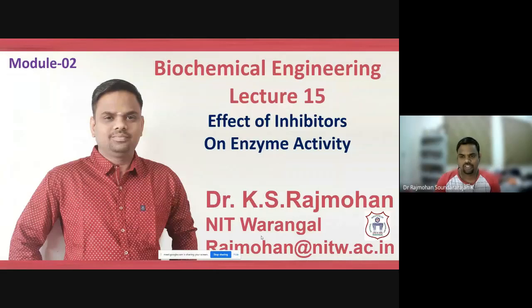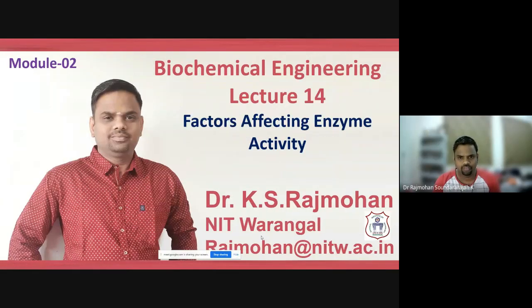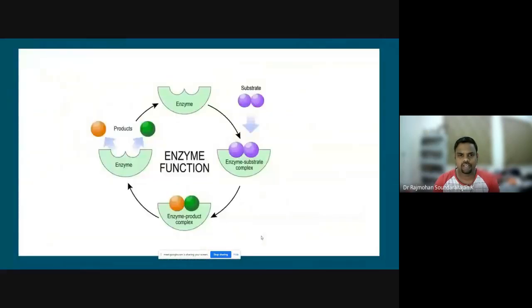Ready? I hope you have completed the previous lecture number 14 video, where we discussed the other factors that are affecting the enzyme activity. We know that in general an enzyme and substrate reaction takes place at the active sites present in the enzyme. The substrates come and get attached to it, and the intermediate ES is formed. Then that ES proceeds irreversibly to form the product and the free enzyme, and the thus formed product and free enzyme get detached from the surface.